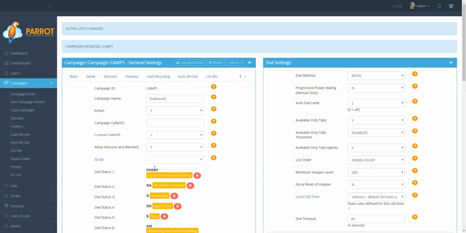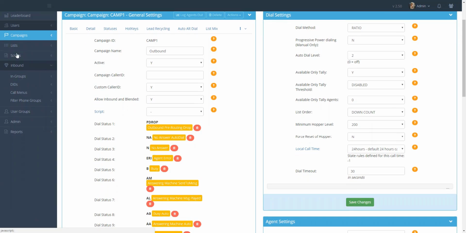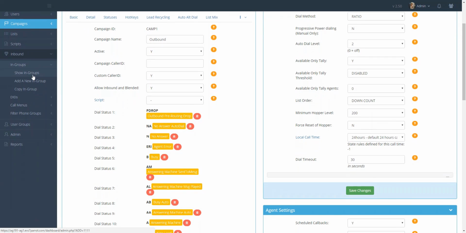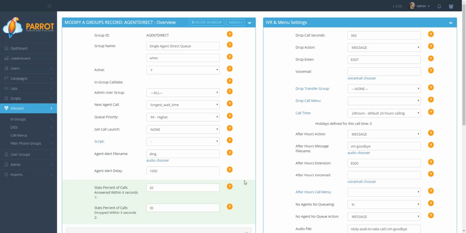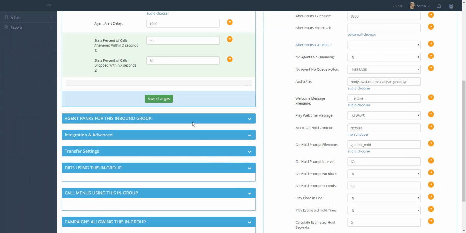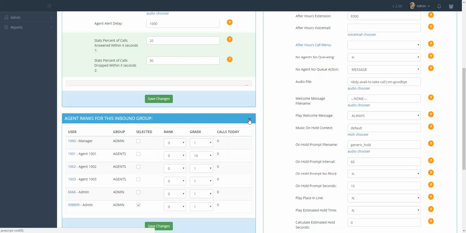Besides enabling this feature in the campaign, you must also ensure that your agents are included in this in-group. To do this, go to Inbound, click on In-Groups, click on Show In-Groups, click on Modify by the Agent Direct in-group. Scroll to the bottom to the Agent Ranks for this Inbound Group section and click on the arrow to expand this section.